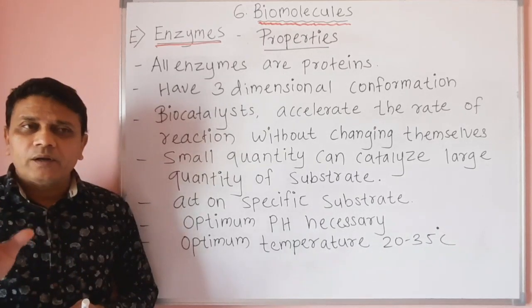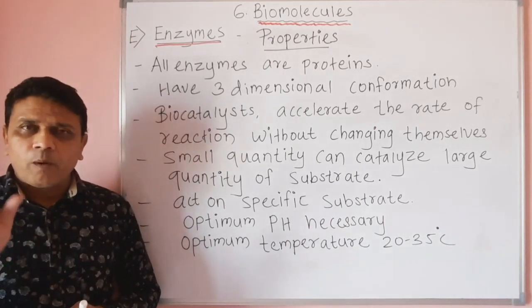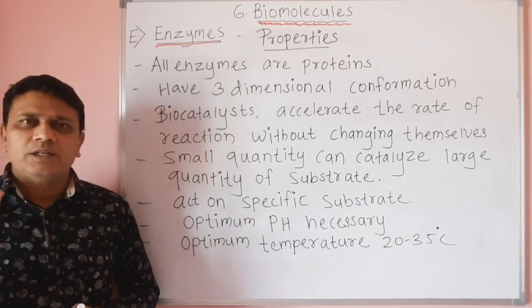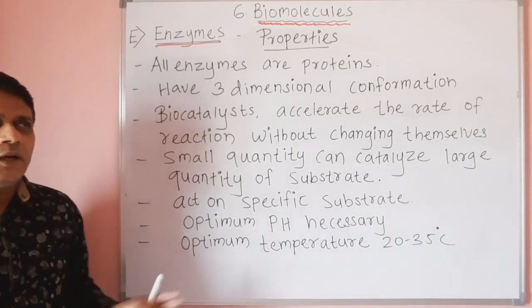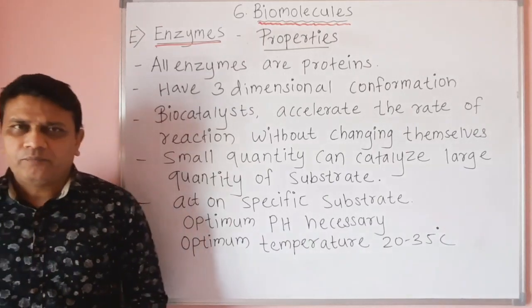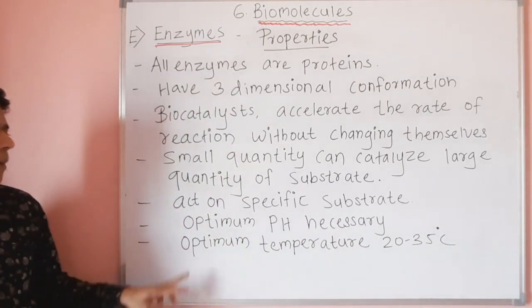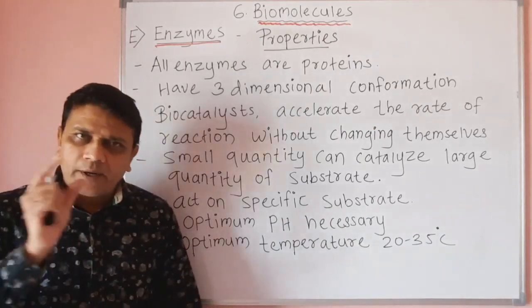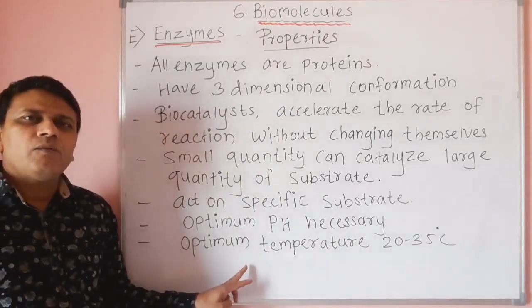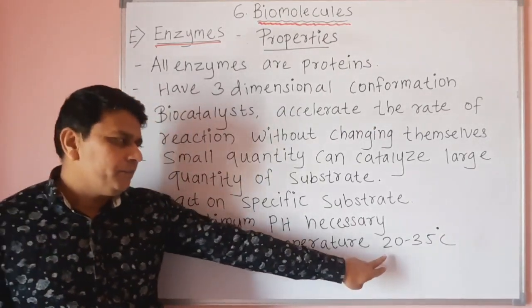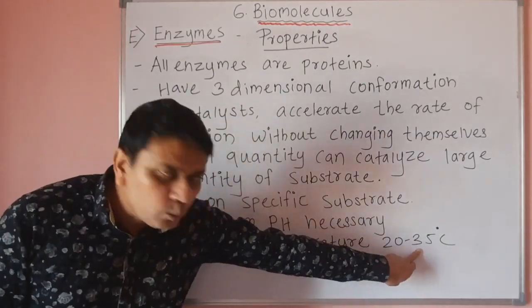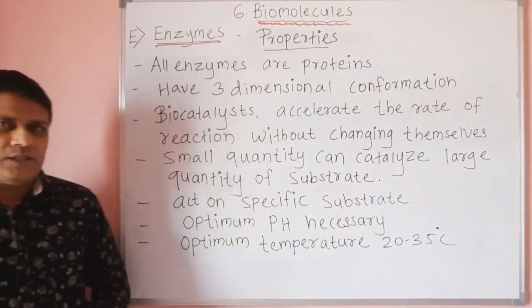So proper pH is necessary for the activity of enzyme. Then temperature is another factor which affects the activity of enzyme. So optimum temperature, the proper temperature essential for enzyme activity, is about 20 to 35 degrees Celsius.